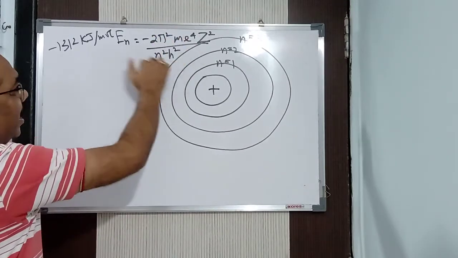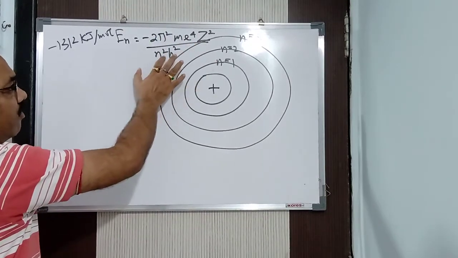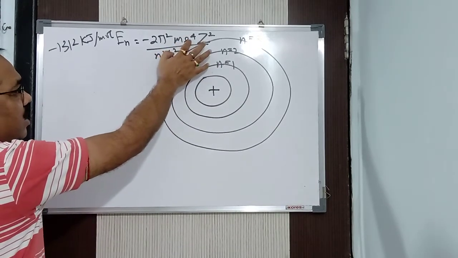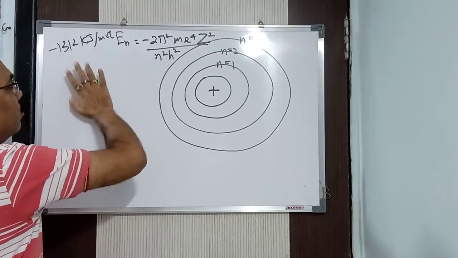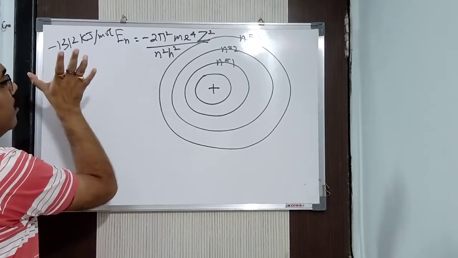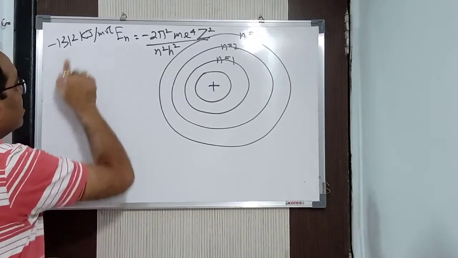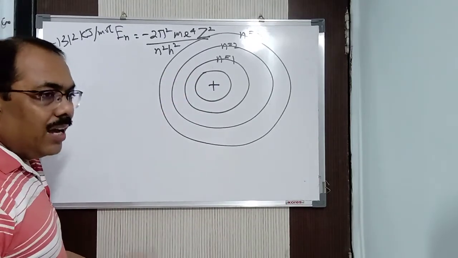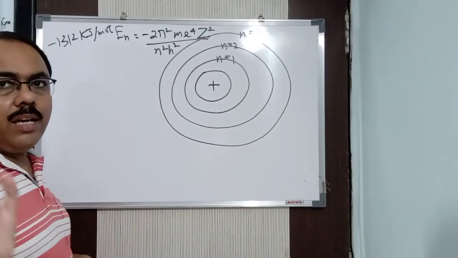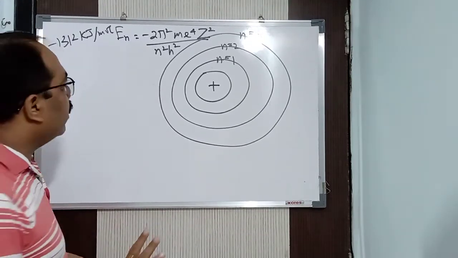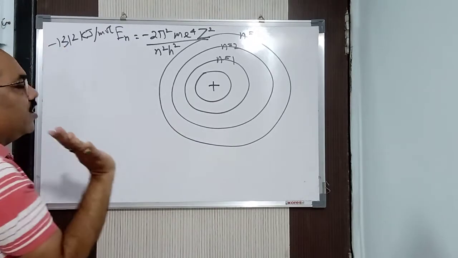So when you put the value of all these things which I said, value of H, value of N as 1, the mass of electron, charge of electron, atomic number, pi value, then you will get the energy of the first shell, the first level, which is minus 1312 kilojoules per mole, and this energy is considered to be the energy in the ground state. That means it's a minimum amount of energy. Remember it.